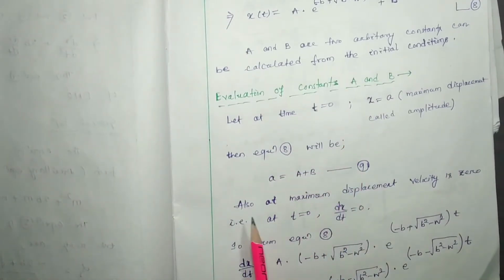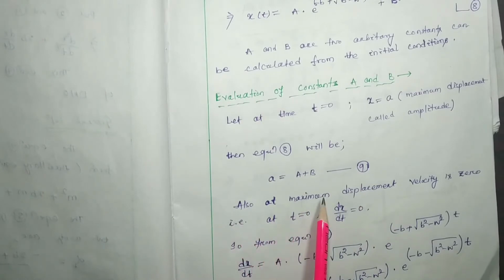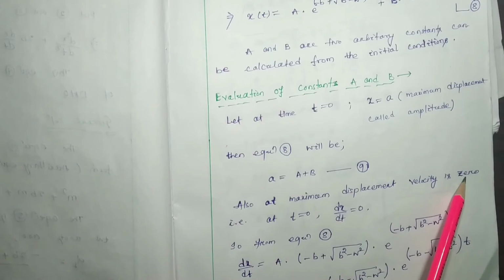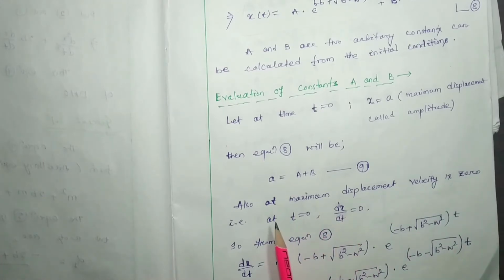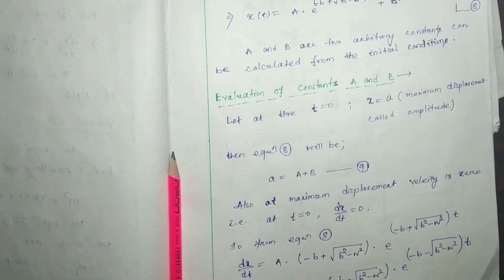Now at maximum displacement, velocity is 0. Because when we start at the maximum displacement, we always know that at the maximum displacement the velocity is going to be 0, otherwise it could not come back. Again I am going to show you.